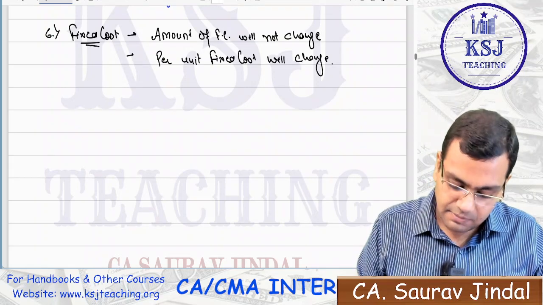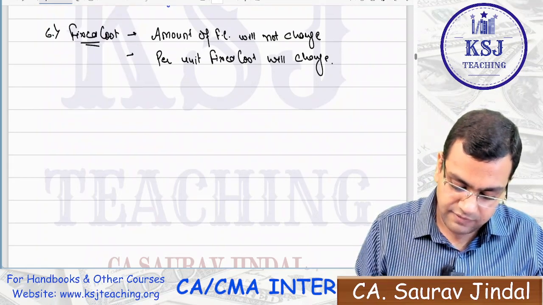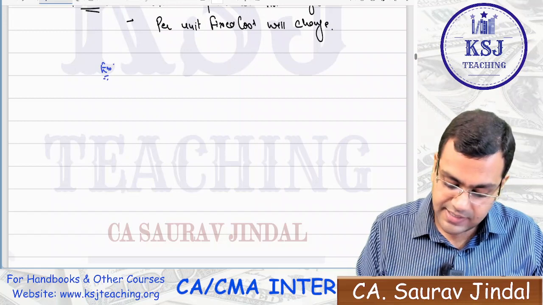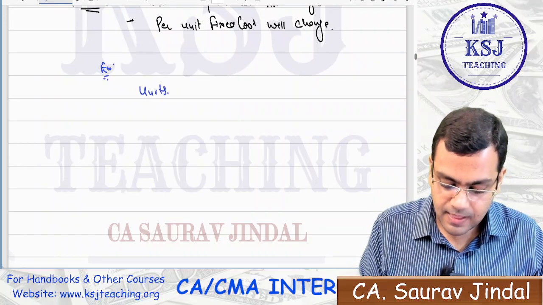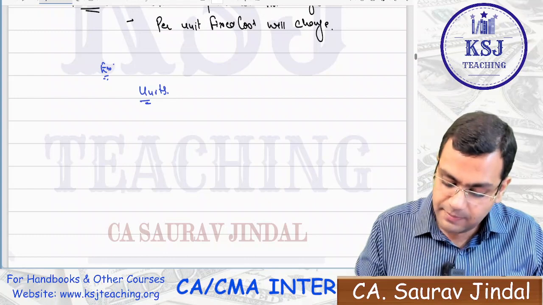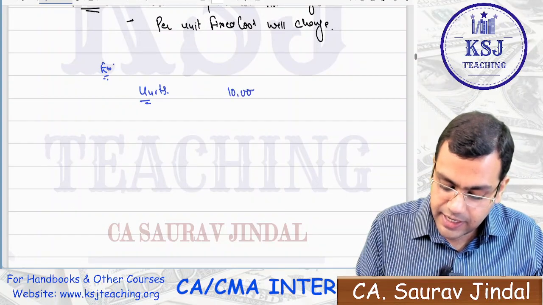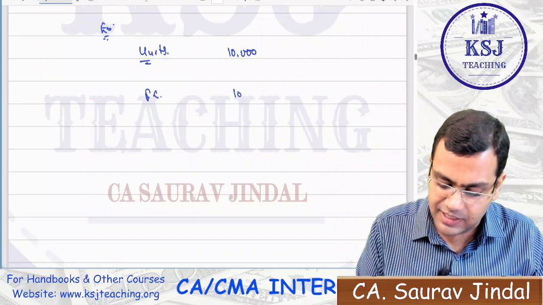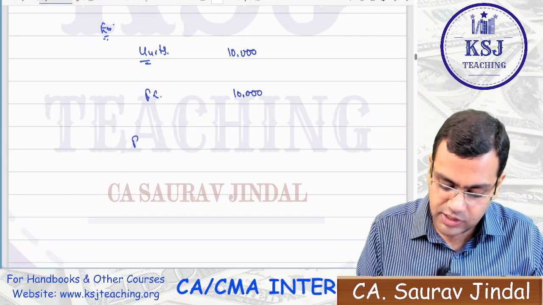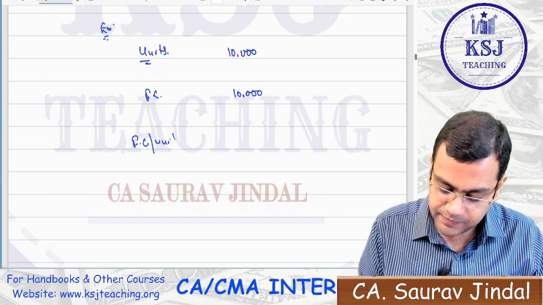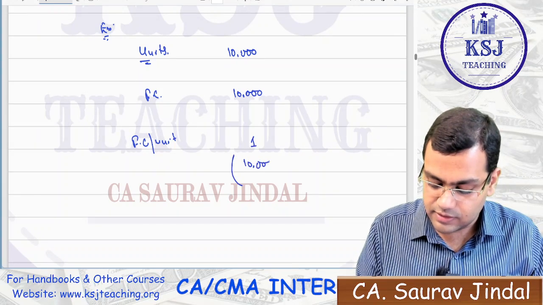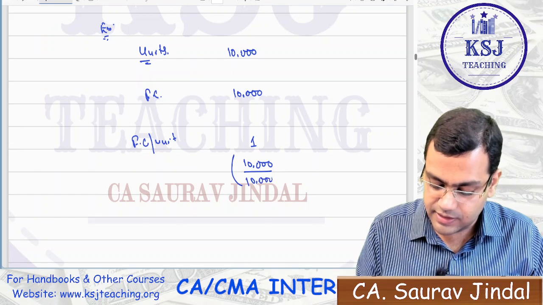For example, let's take an example to understand it. Earlier, say you were manufacturing 10,000 units, right? For 10,000 units, your fixed cost, the rent of the building, let's say is 10,000. So what is your fixed cost per unit? That is 1 rupee, that is 10,000 divided by 10,000.